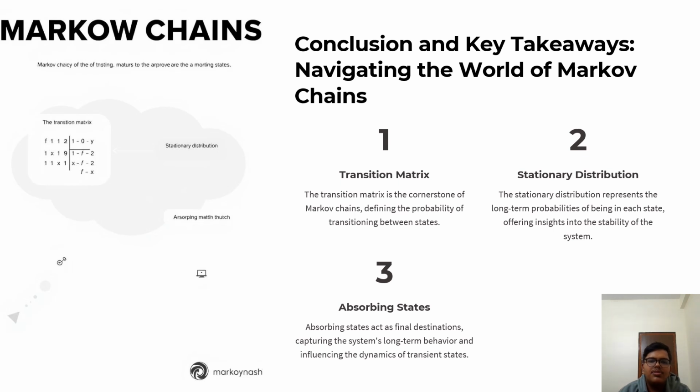The main key concepts of Markov chains are transition matrix, stationary distribution, and absorbing states.